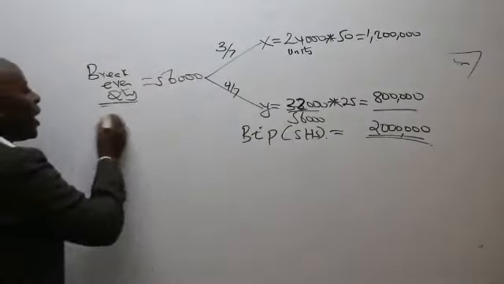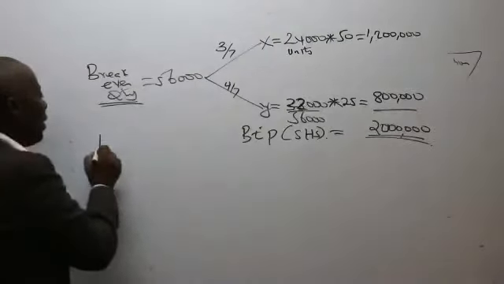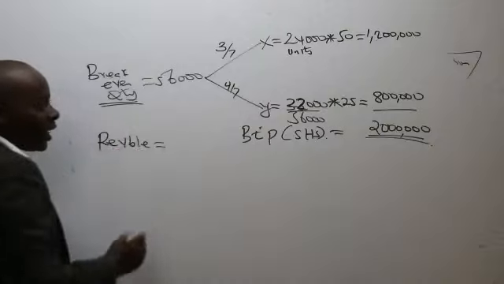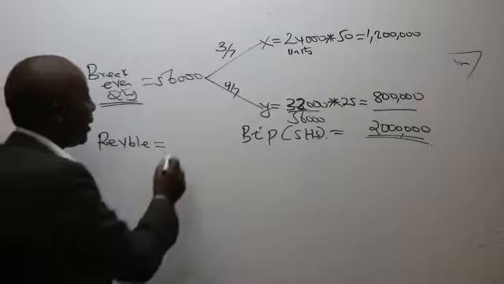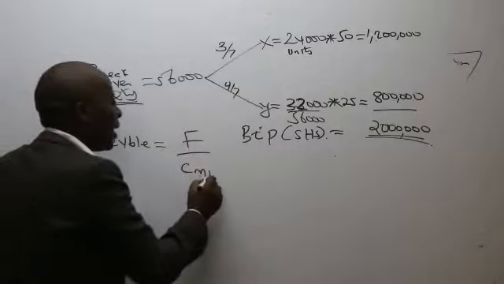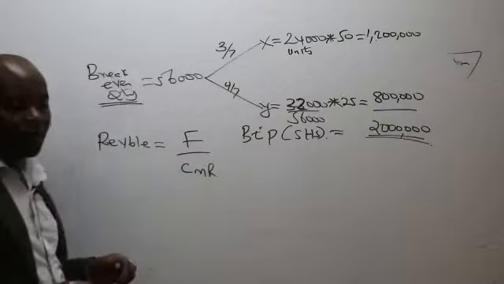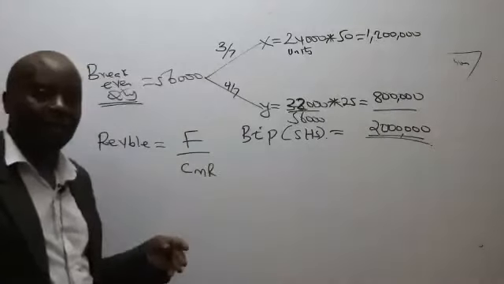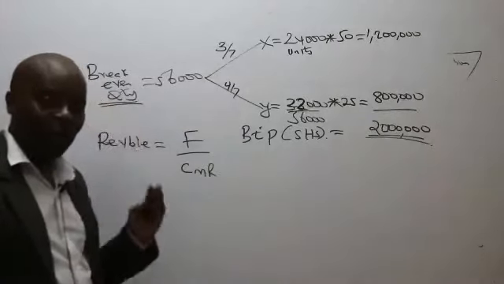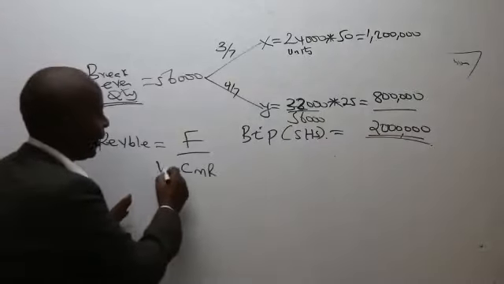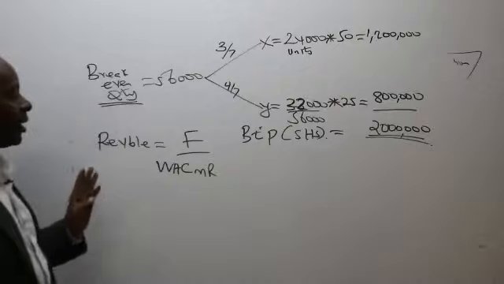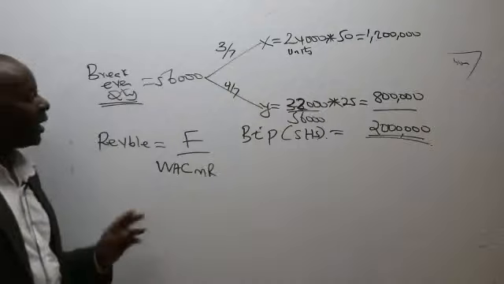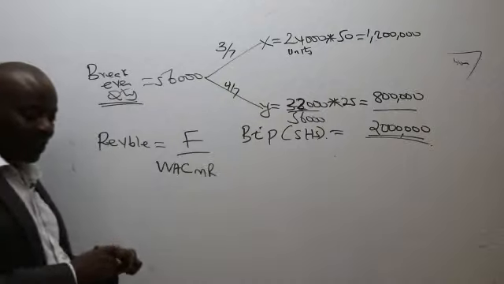Ladies and gentlemen, listen to me very well. This is a very important method. For revenue break even, there is a direct formula. The direct formula ni gani? Ili unachukua fixed costs over CMR. But now remember that we are in an environment of many products, lazima unaweka ile alama ya mshanga, unastuka, unasema WA, WACMR.